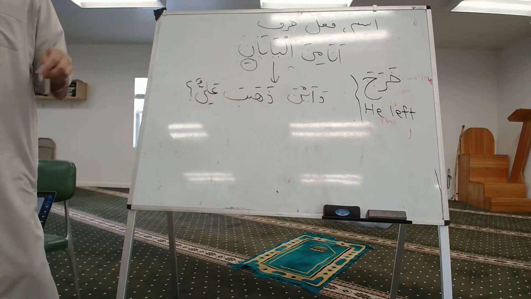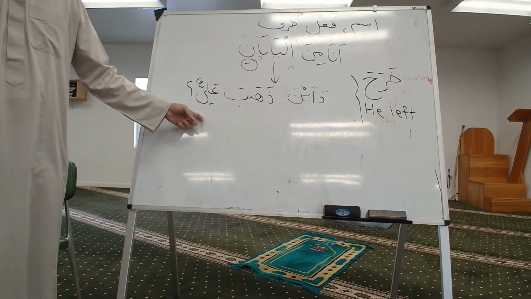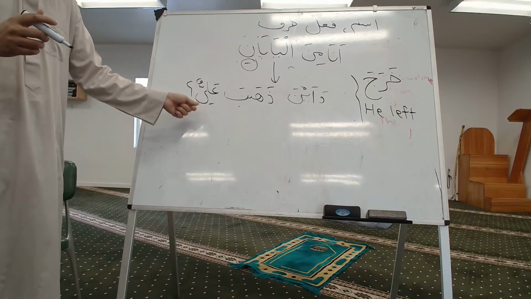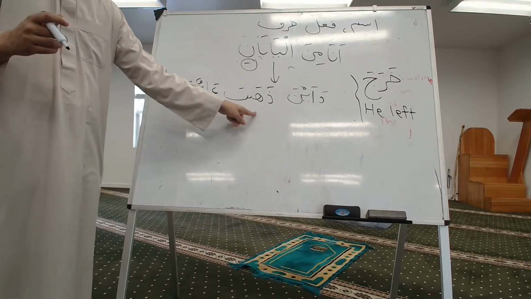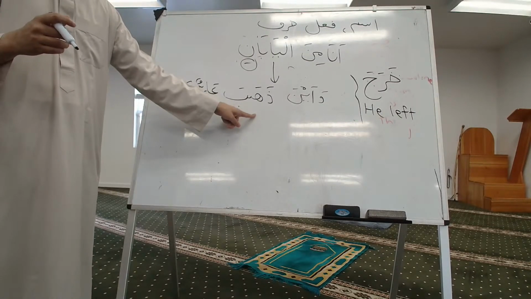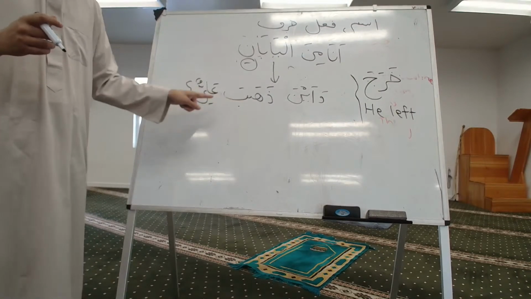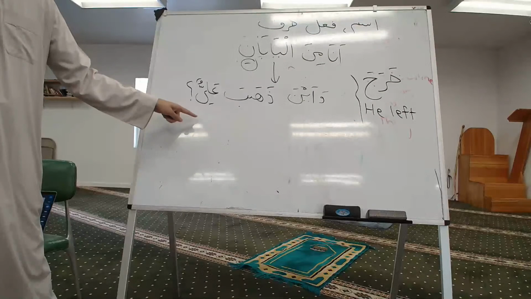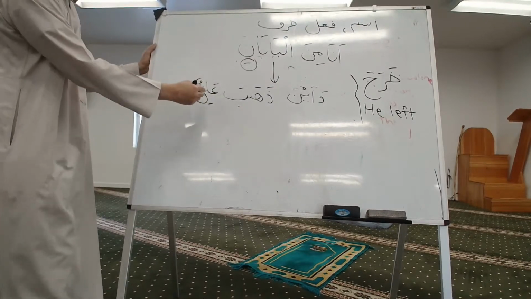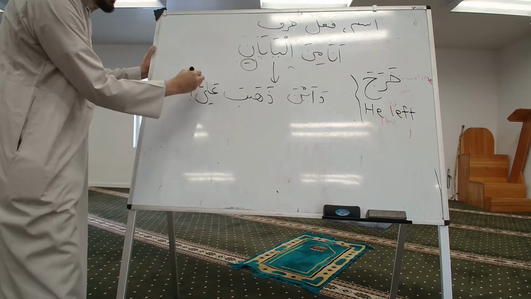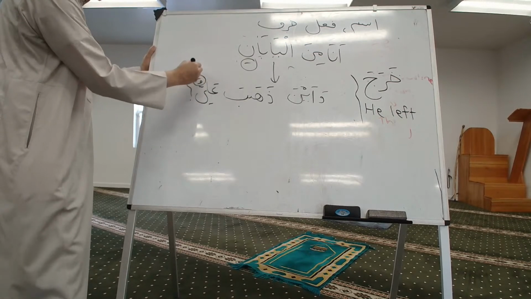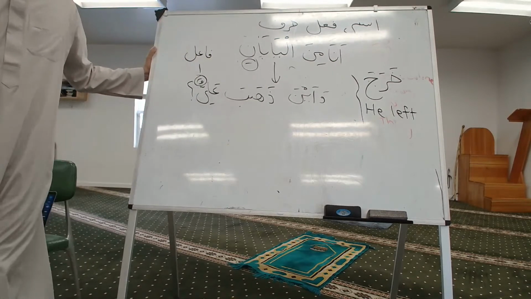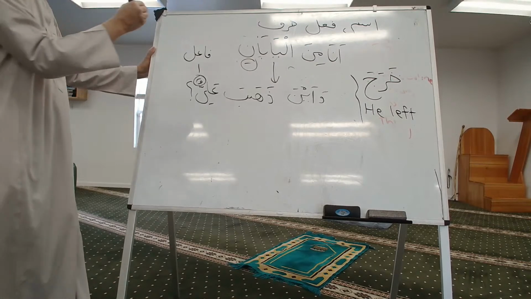The act of going, who's doing it? Ali. Right? So see this Ali over here. Can we say that Ali is being governed by Dhahaba? Can we say that? Who's doing the act of going? Ali is going, right? So Dhahaba is governing Ali. Correct? Alright. So this governance is making Ali fa'il. Fa'il, which means doer. Okay? Doer.